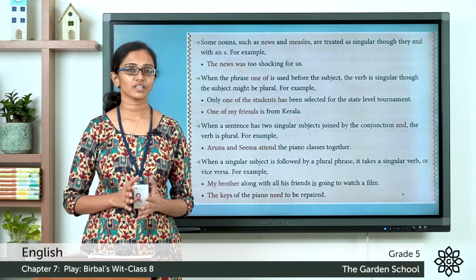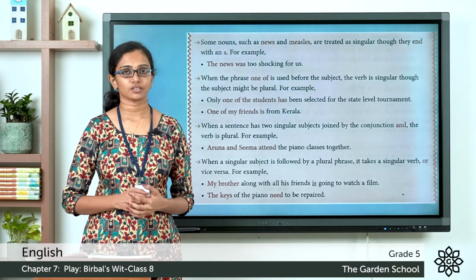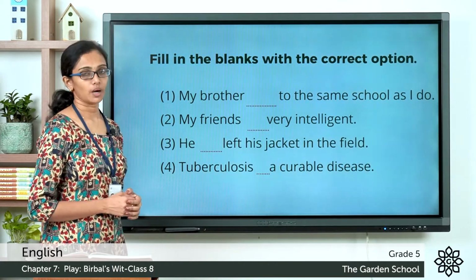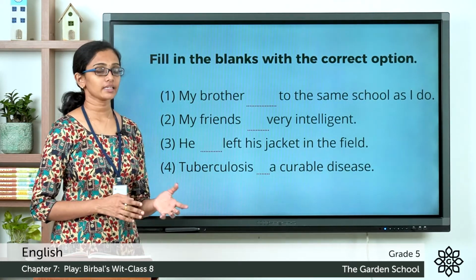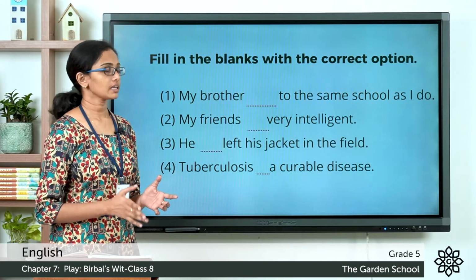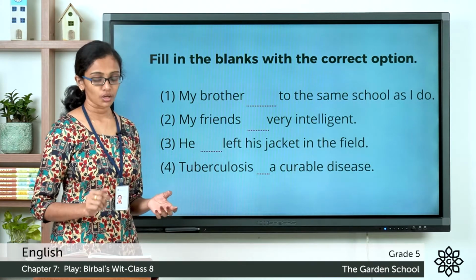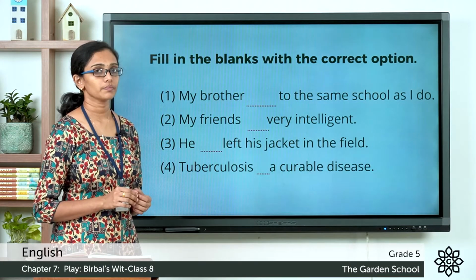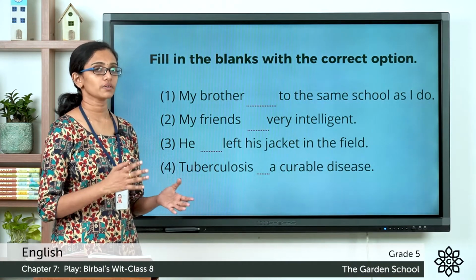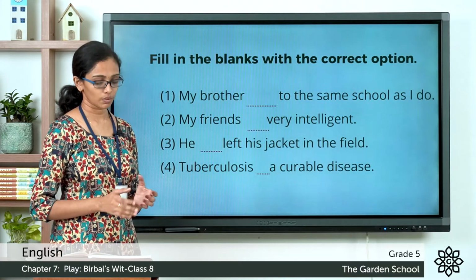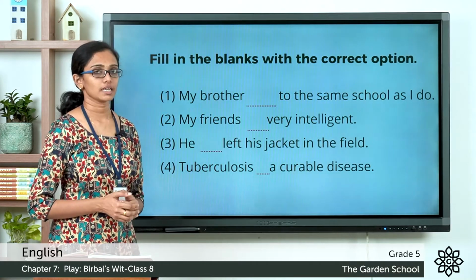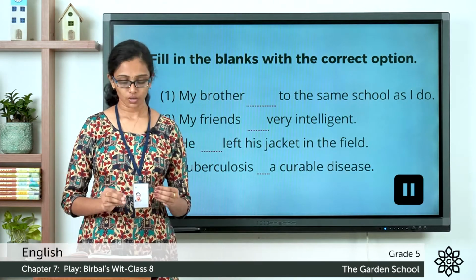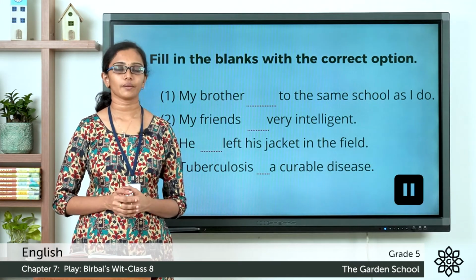With these rules in your mind, you have to do the next exercise. The exercise is to fill in the blanks with the correct option. You can see a set of 8 statements given here, and there are 2 choices for each statement. You have to choose the correct form of the verb, either singular or plural, whichever is correct, to complete each of these sentences. You can do this as an activity now. Please pause this video, complete the sentences and then come back.